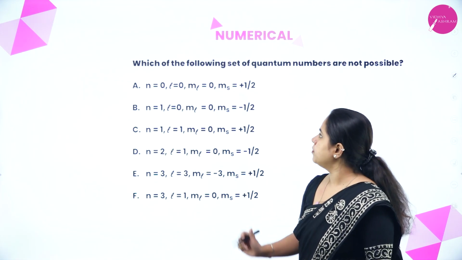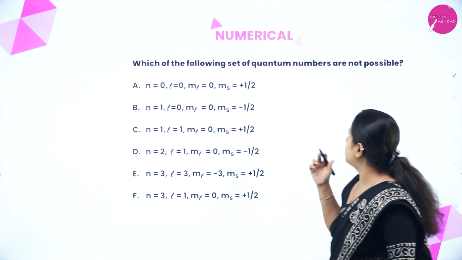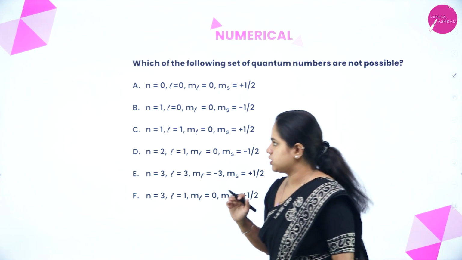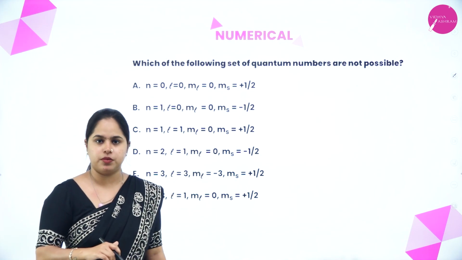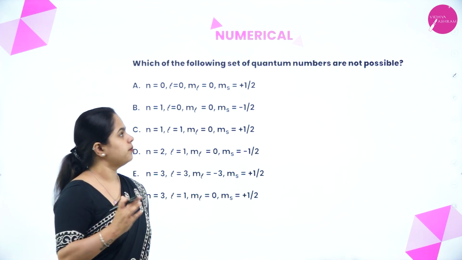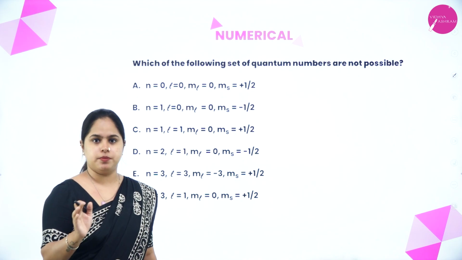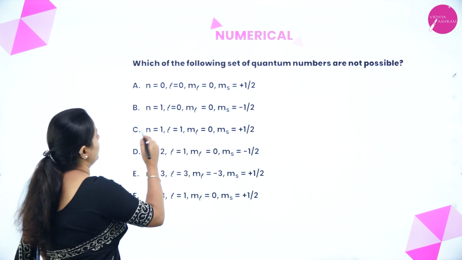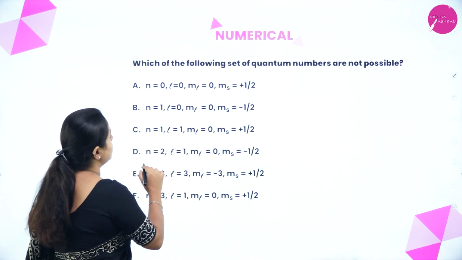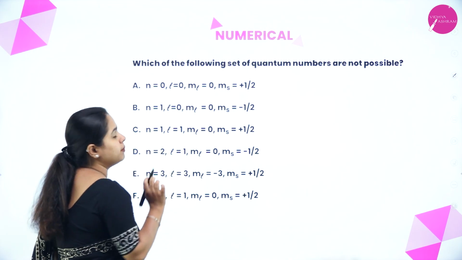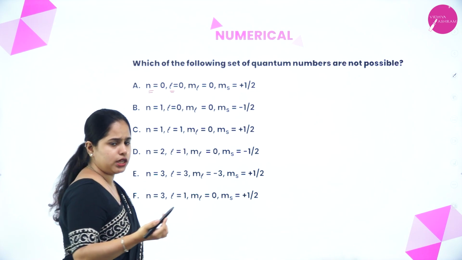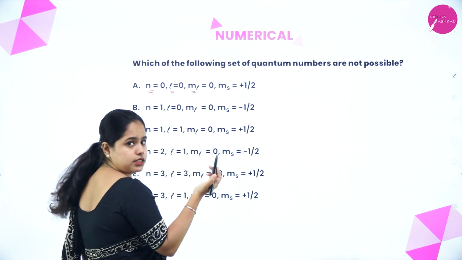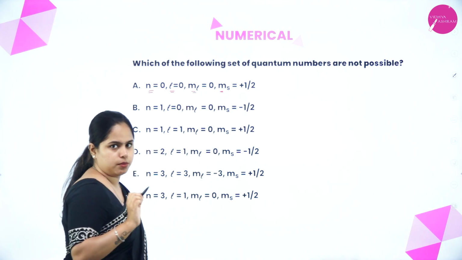Now one more question. Which of the following sets of quantum numbers are not possible? Here, different sets of quantum numbers are given. You have to see which are not possible. Okay, let's see. First one: n is equal to 0, L is equal to 0, ml is equal to 0, ms is equal to plus half. n is the principal quantum number, L is the azimuthal quantum number, ml is the magnetic quantum number and ms is the spin quantum number. We know that.